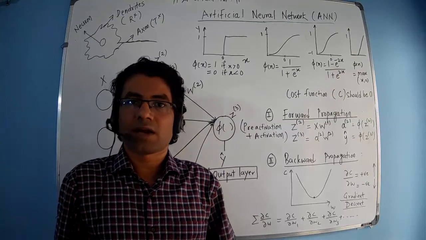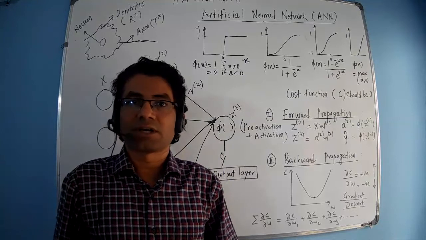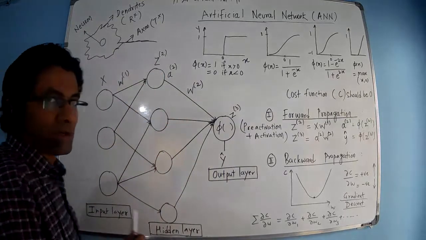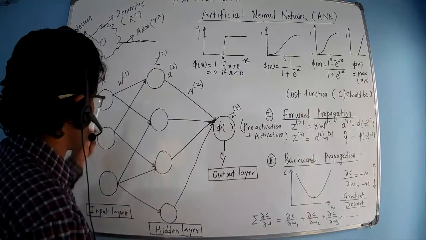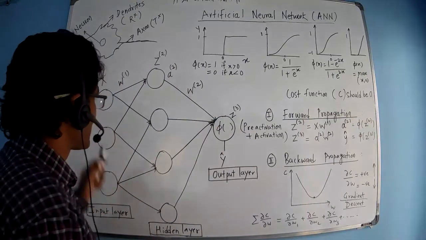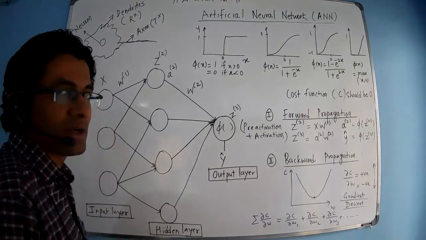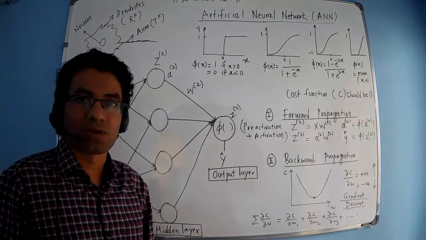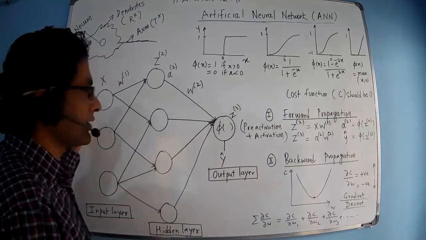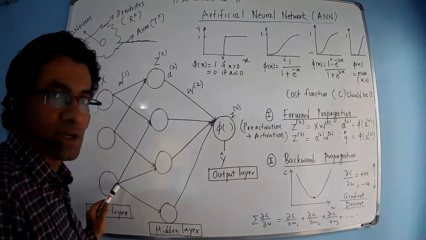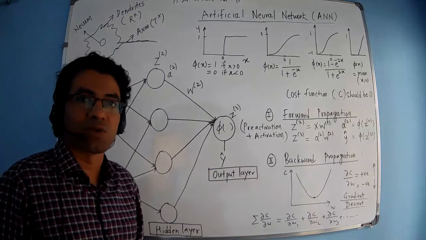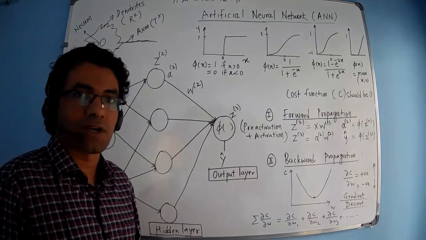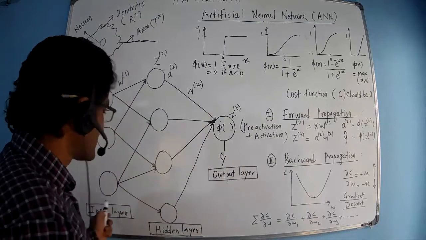In the same way we have the neural network in the form of a technological model, that is a machine learning model, deep learning model. Here I have drawn a structure where we have some layers. Initially we have the input layer, in which we have the data. These circles are nothing but the data, or we can say features, which are acting as neurons individually. Let's say this is feature 1, this is feature 2, and this is feature 3. All these features are acting individually as neurons. So in this case we have 3 neurons. This is a group-like or layered structure. That's why this is the input layer.